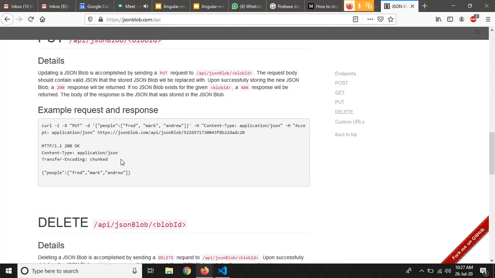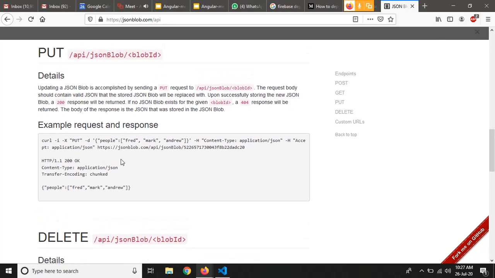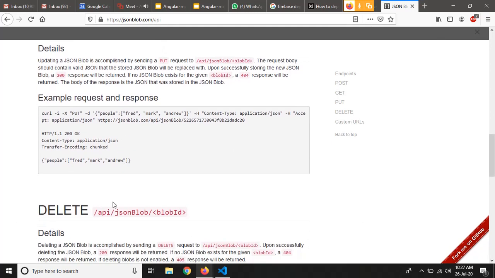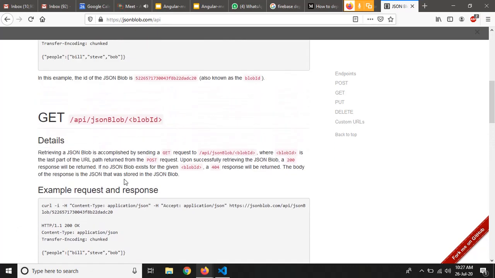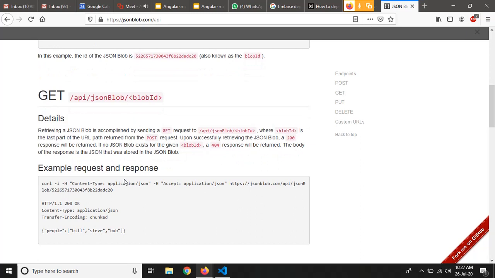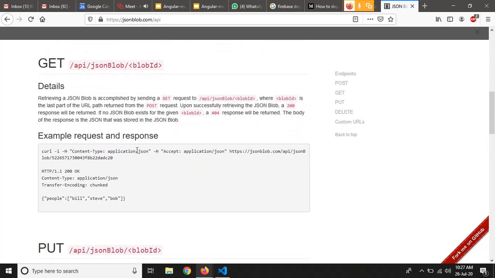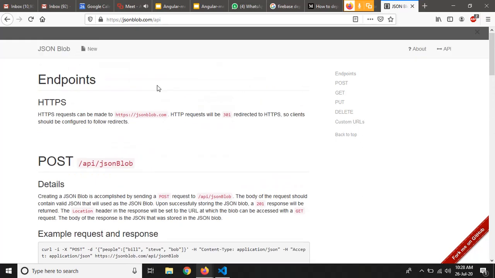So take this as an assignment for you guys, right? I will implement this get method using this JSON blob, and you guys have to explore the things like post, put and delete. So let's get the data by using this JSON blob.